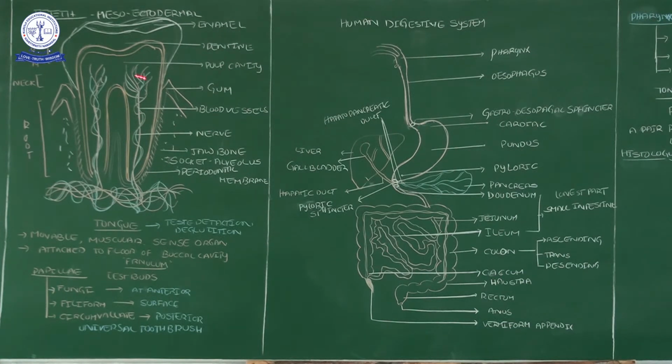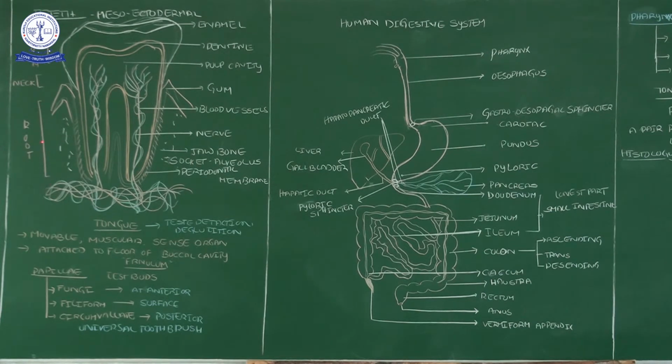Now, coming to the tooth structure, the total tooth has three major parts: a crown, a neck, and a root. When you brush your teeth, the part you clean every day is the crown. Sometimes bleeding occurs in the jaws. The very sensitive place where the tooth attaches with the jaw socket is called the neck. The part we normally cannot see is the root.